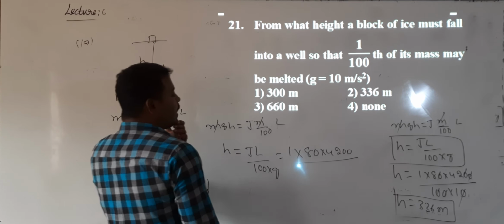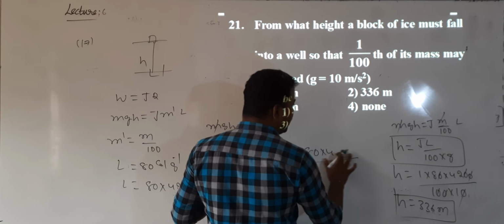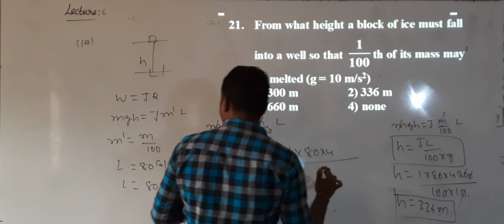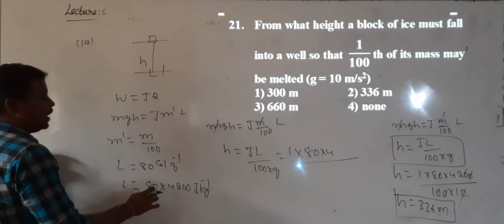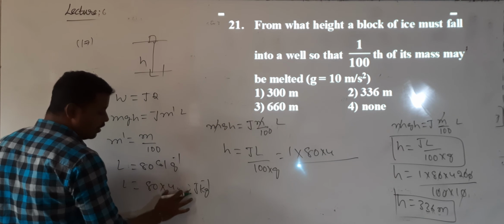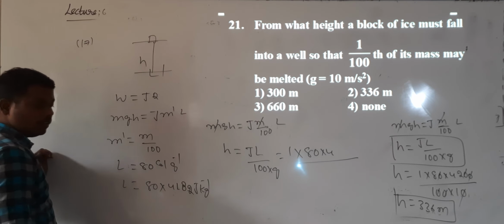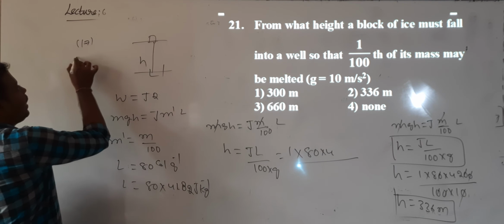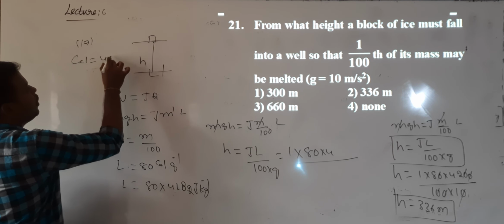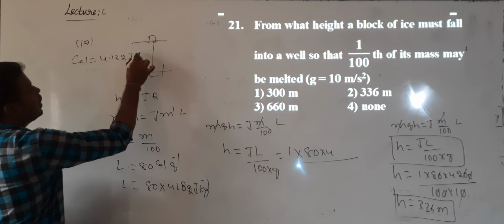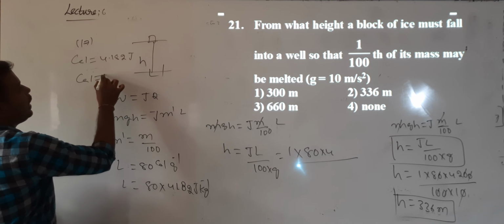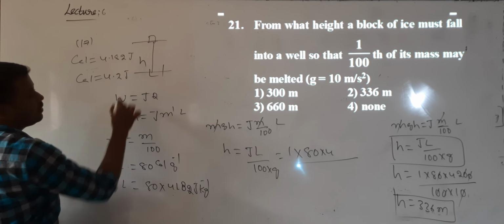Maybe they have taken 4.182 instead of 4200. Actually the exact value is 4182. So 1 calorie is 4.182 joules. But approximately we take 1 calorie as 4.2 joules.